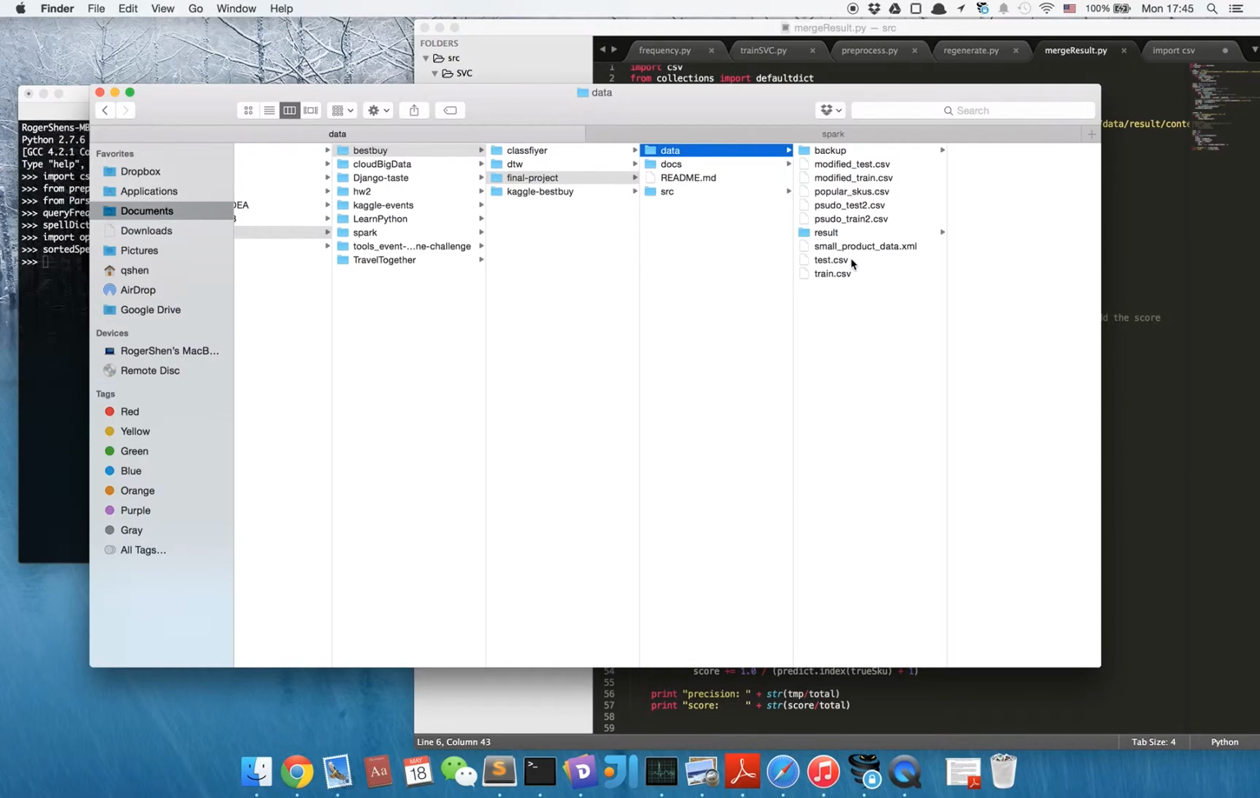Because the test.csv does not have the real product that customers click on, if we only use the test.csv, we cannot evaluate our results, our methods. So we split the train.csv into 2 parts, the training part and the testing part.